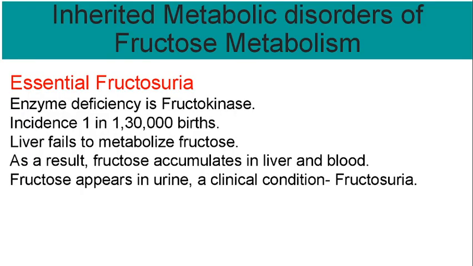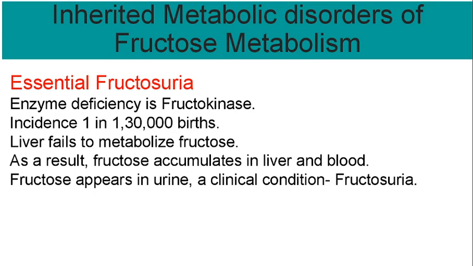Inherited metabolic disorders of fructose metabolism. The main inherited defects are essential fructosuria and hereditary fructose intolerance. This essential fructosuria results from the inherited deficiency of the liver enzyme fructokinase, which is important for the phosphorylation of fructose to fructose 1 phosphate in the liver. Okay, this is the first phosphorylation step in fructose metabolism.